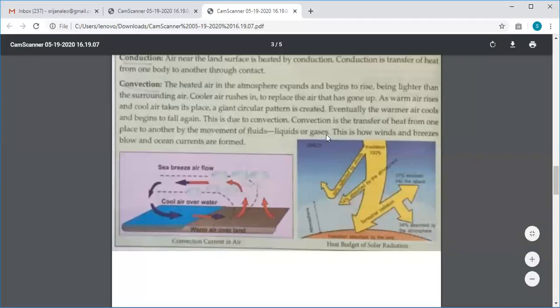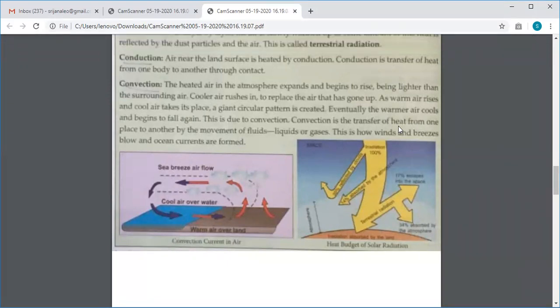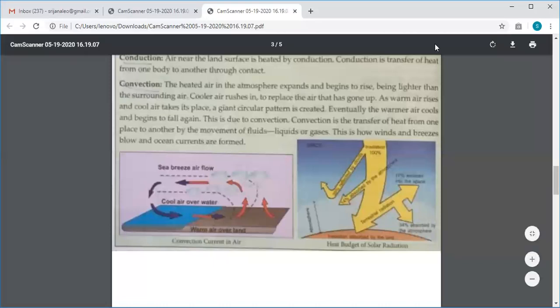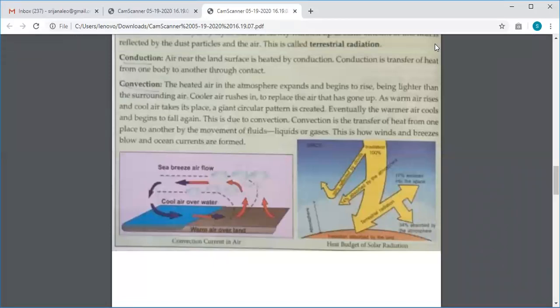The third process is convection. Convection is the transfer of heat from one place to another, or from one body to another, when the particles within them start to move. The movement of the gases or liquid present in the air causes the transfer of heat, and this is what is called convection. So the heated air in the atmosphere expands and becomes lighter and starts to rise.